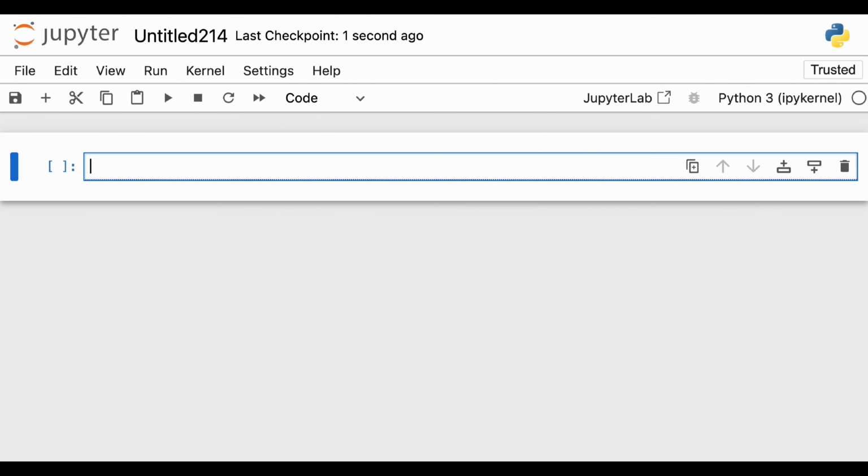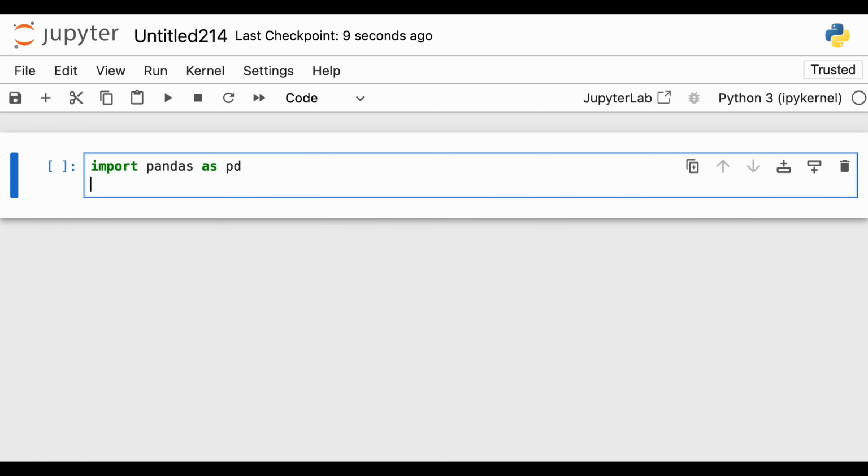So how do you do things? First of all, you do import pandas as pd. Okay, this is your first part. Here you imported a library. Now you have to create an object.